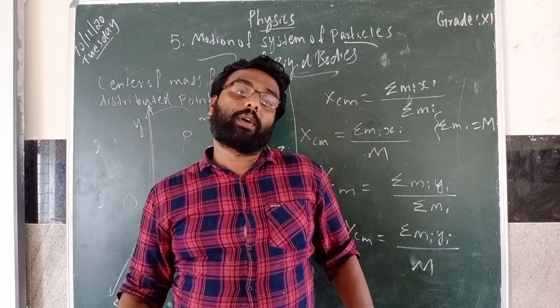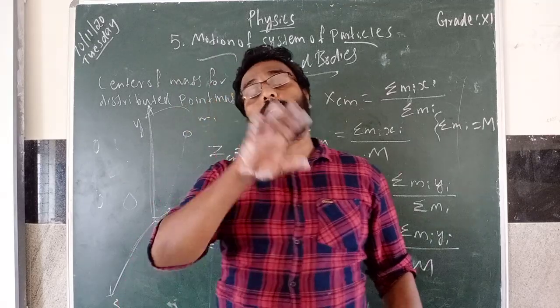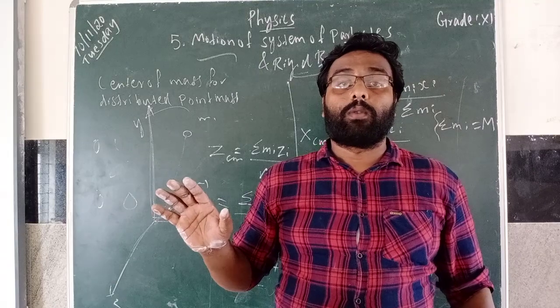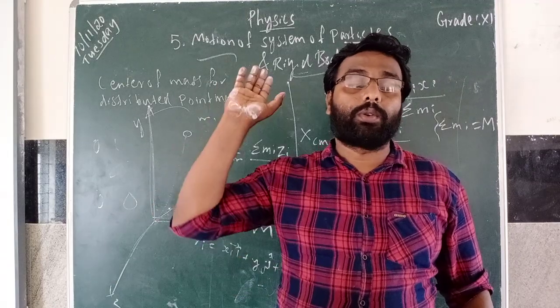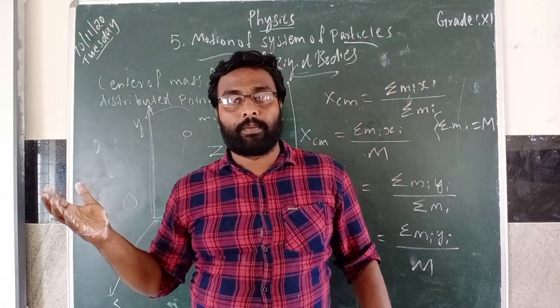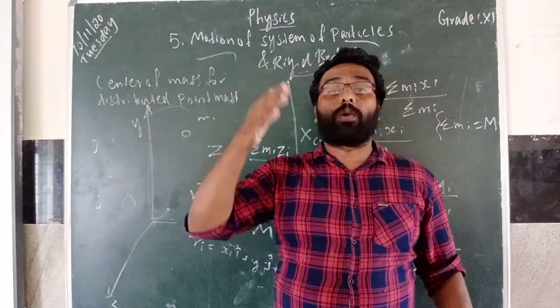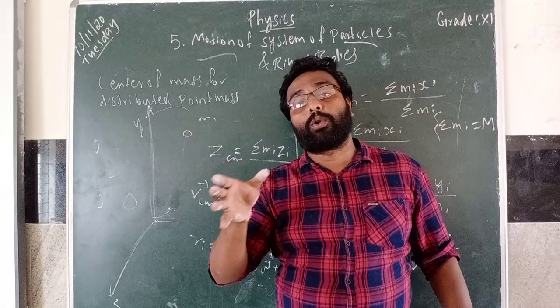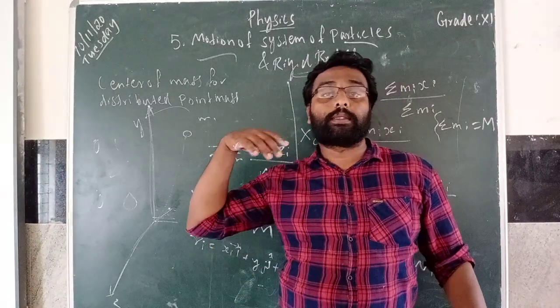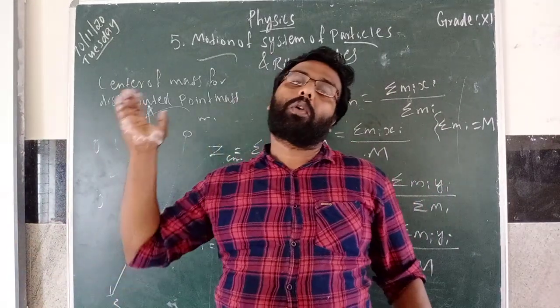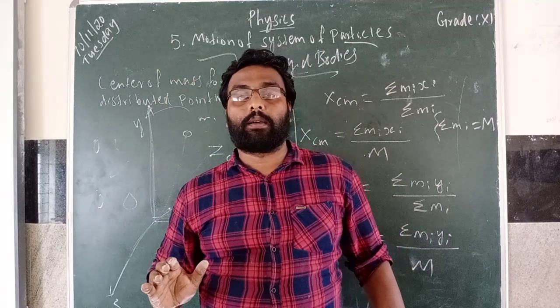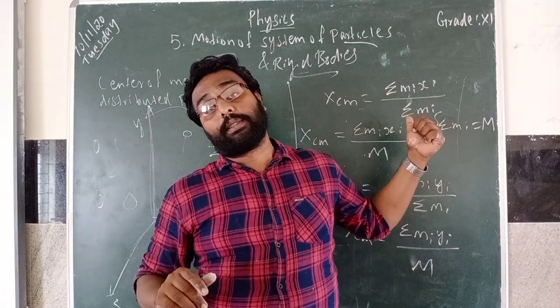What do you have to do? First you have to draw the coordinate system. You have to put these point masses in the x, y or z coordinate system. Then you can use this equation.